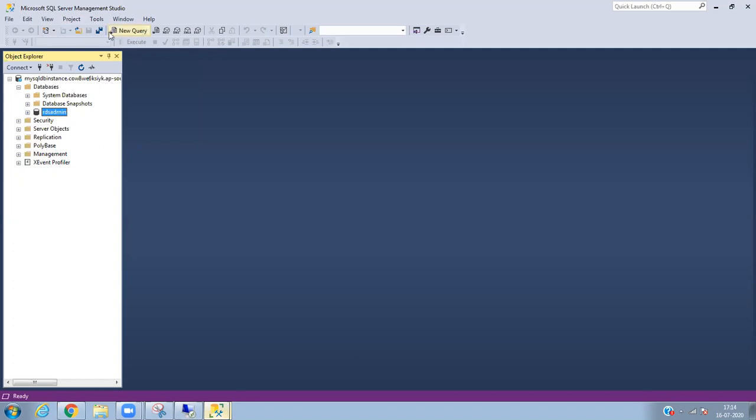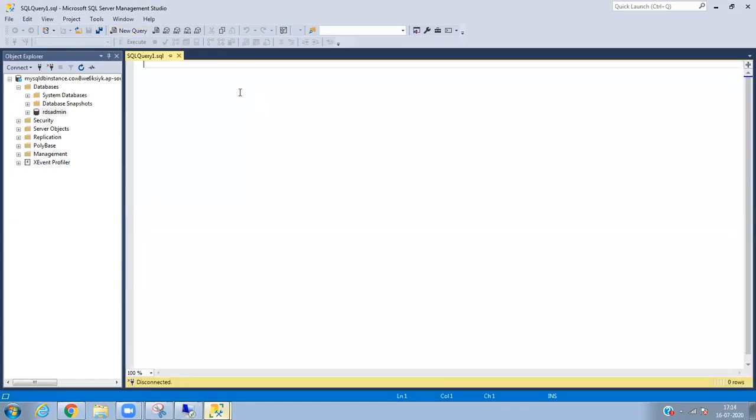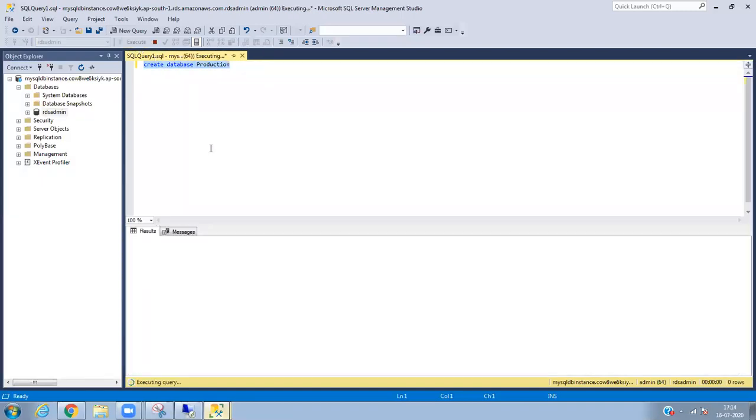What I'll do is put a new query in the real time environment. We basically create a database called production and execute, and within a span of time it will create it.